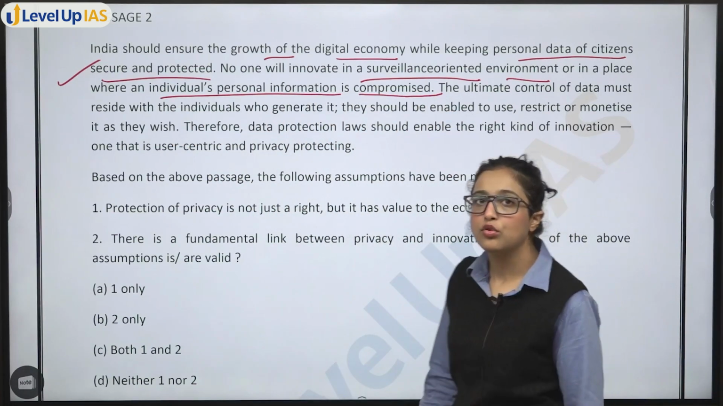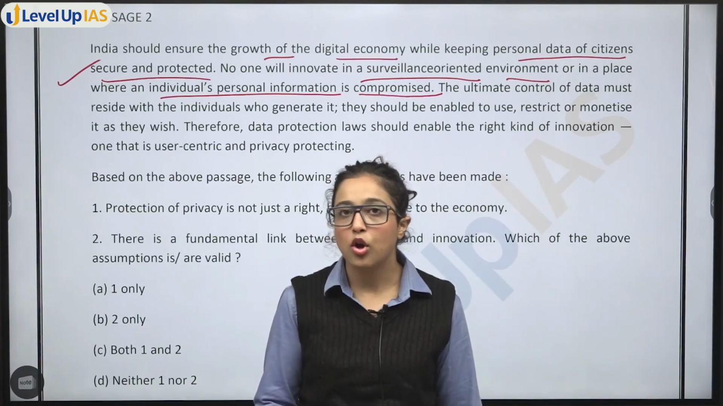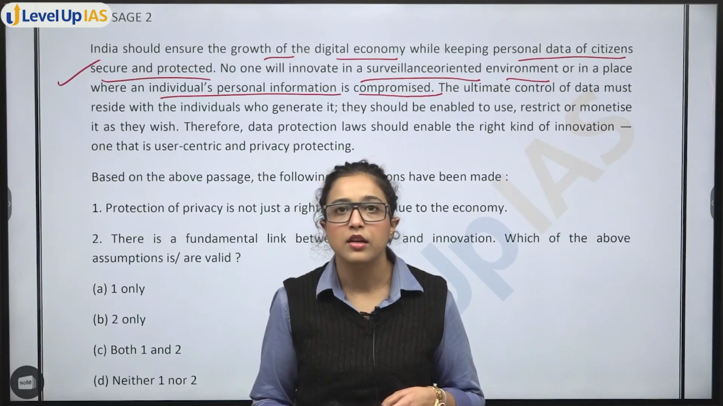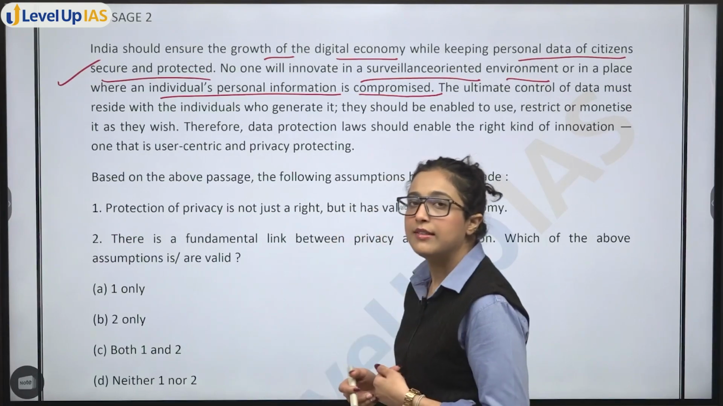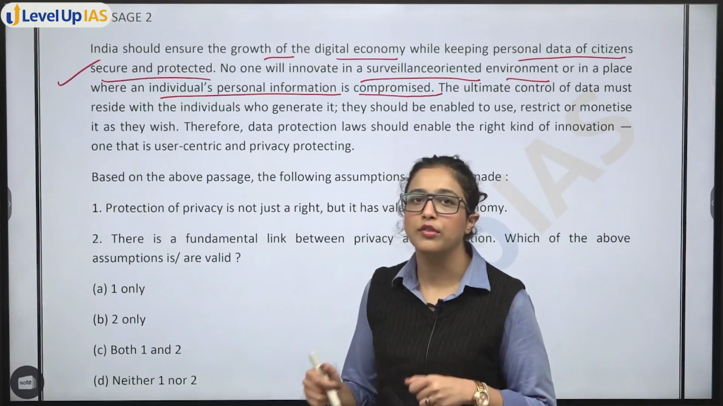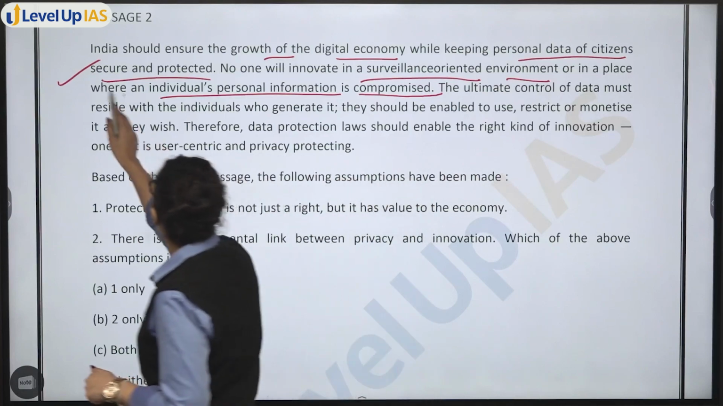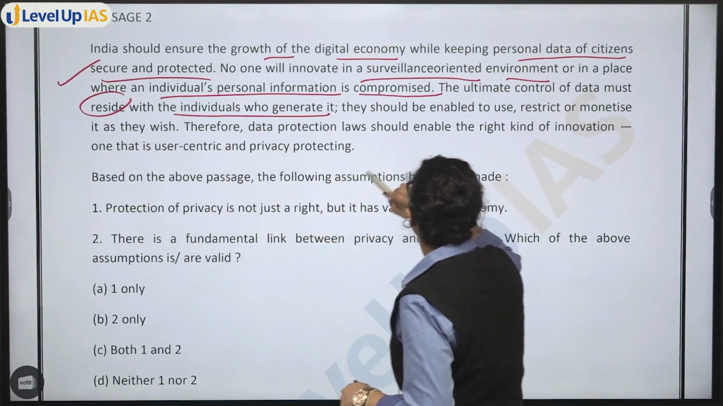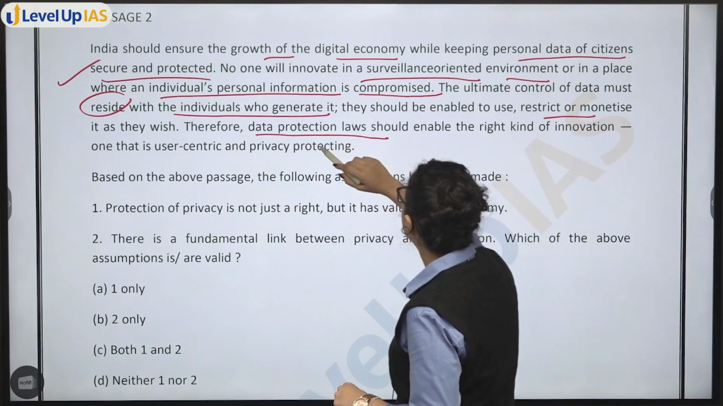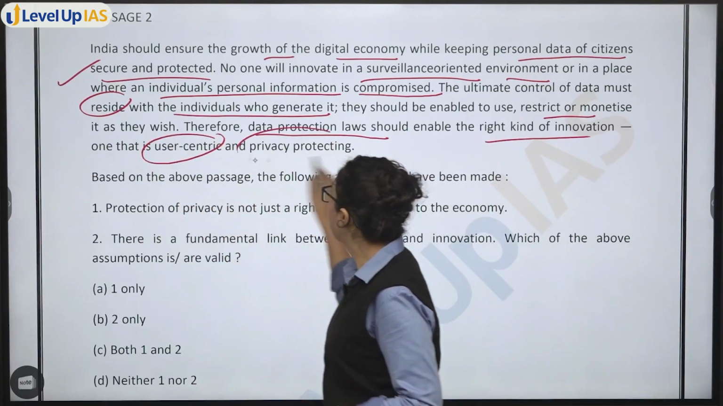So once you get to know that personal information is compromised, वहां पर तो कोई innovation होगी ही नहीं, because if you innovate, कुछ भी नया करोगे, it will get leaked. So why would you do that, right? So basically it is about how digital advancement होनी चाहिए, at the same time personal protection of it is also important. Next, ultimate control of data must reside with individuals who generate it. They should be enabled to use, restrict or monetize it as they wish. Therefore, data protection laws should enable the right kind of innovation, one that is user-centric and privacy protecting.